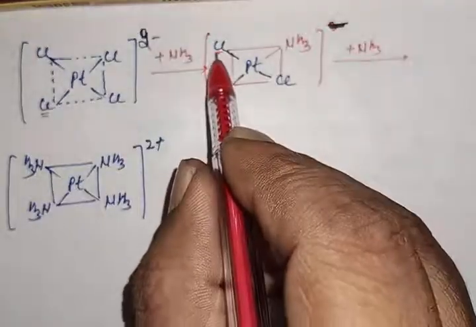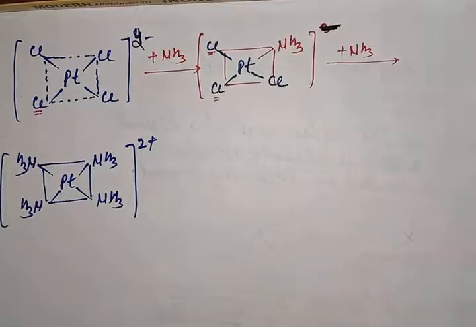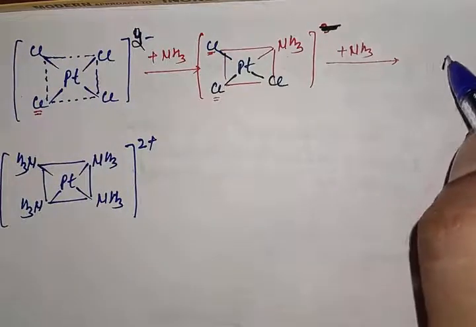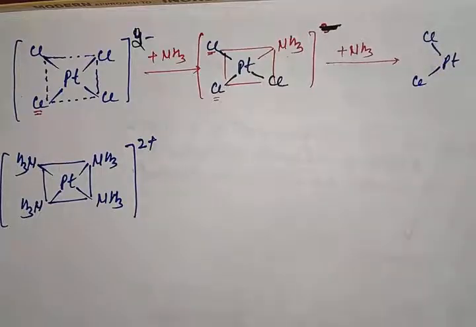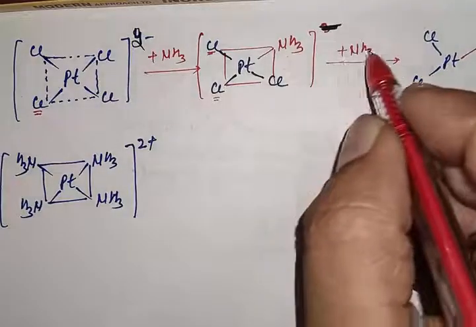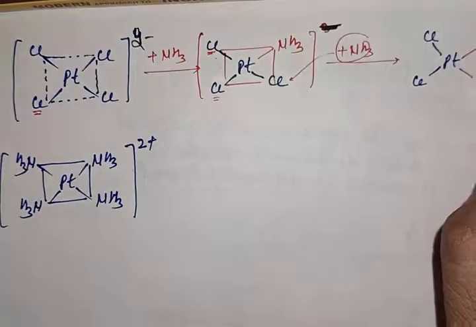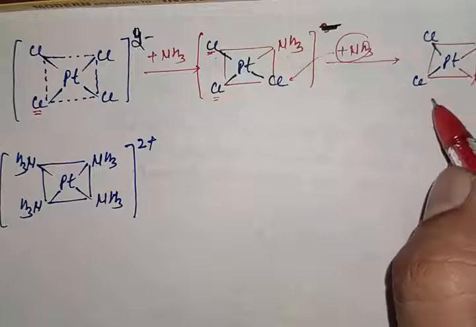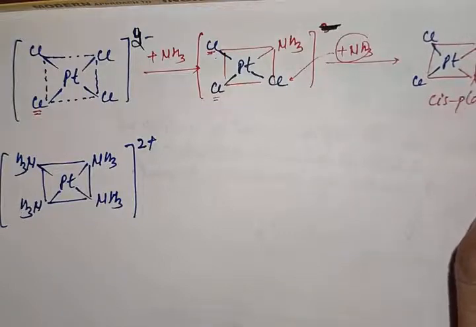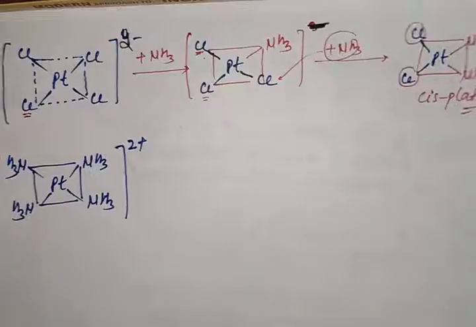Suppose this time this Cl shows its trans directing effect. So now the complex will form PtCl2(NH3)2, where this NH3 was already present, and this incoming NH3 will occupy the position trans to this Cl. This complex is our cis-platin complex because the similar type of ligands are present in neighboring positions.